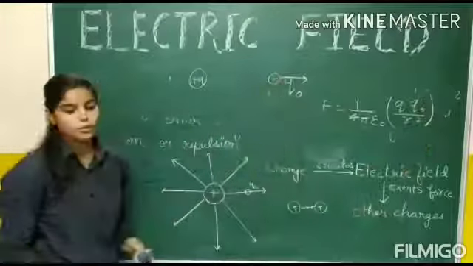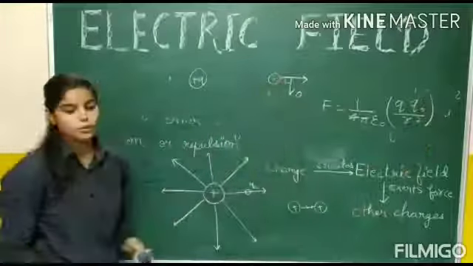Now the question arises: on what factors does the magnitude of electric field depend? The electric field mainly depends upon the magnitude of the source charge and not on the magnitude of the positive test charge. And it also depends upon the distance of the Q naught from the source charge. It also follows the inverse square law.